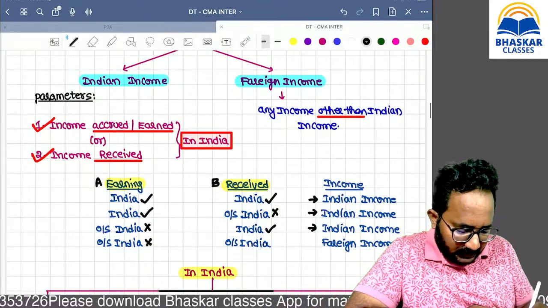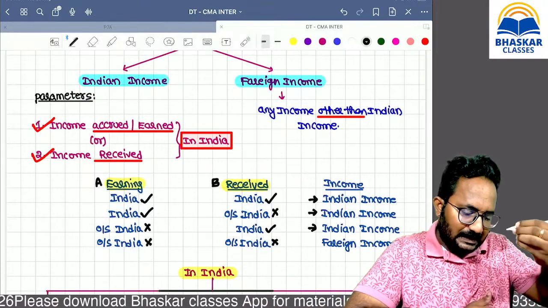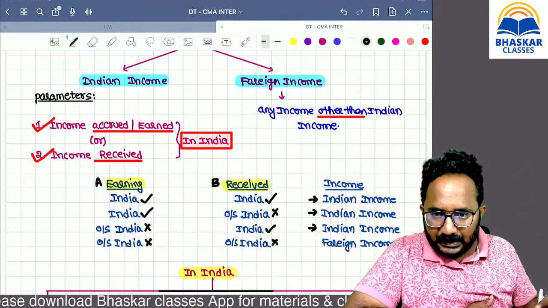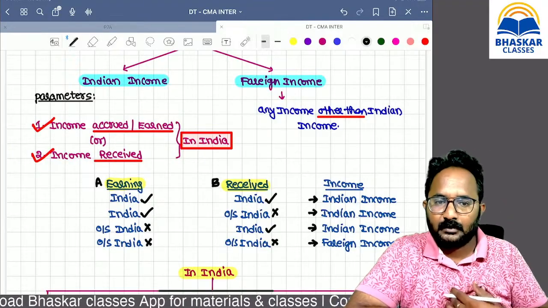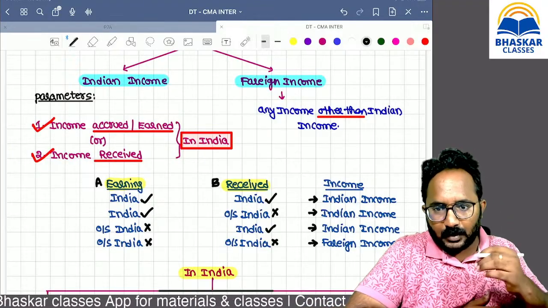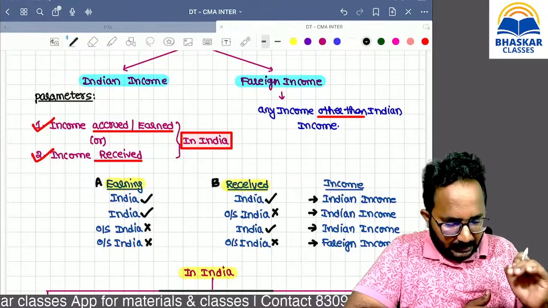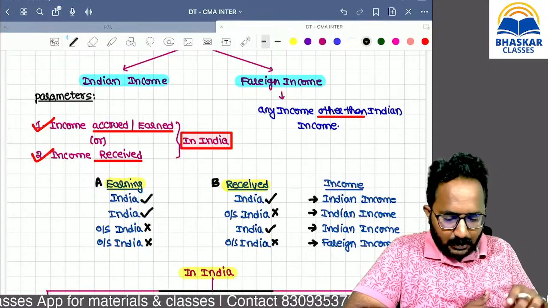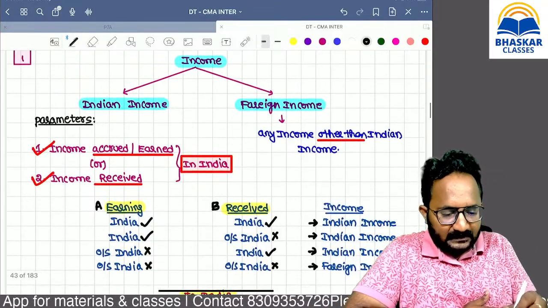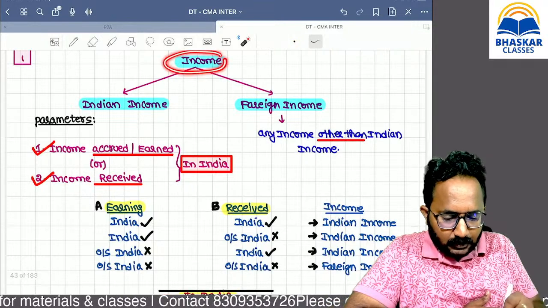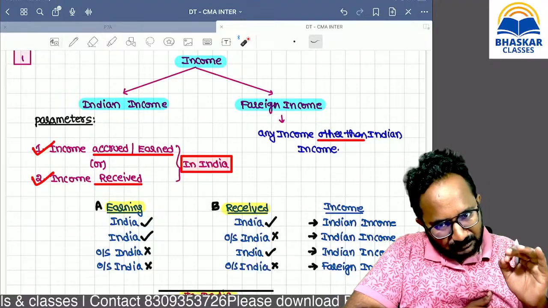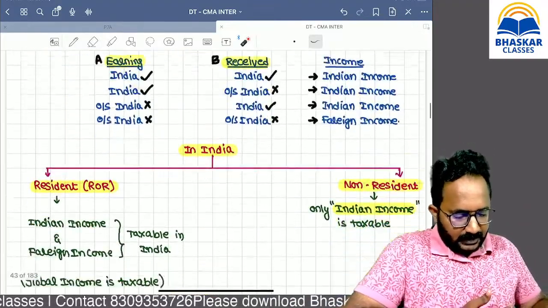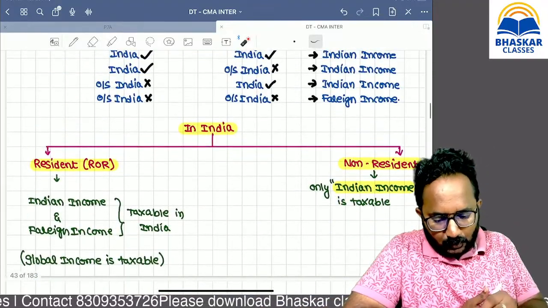Both the things are not connected to India, both are outside India only, so that is called foreign income. Please try to remember, we have to decide all the incomes into Indian income and foreign income, then only we can give the tax treatments. Now, in India, this is a basic rule you have to remember.